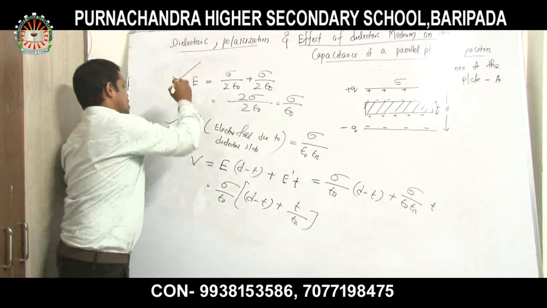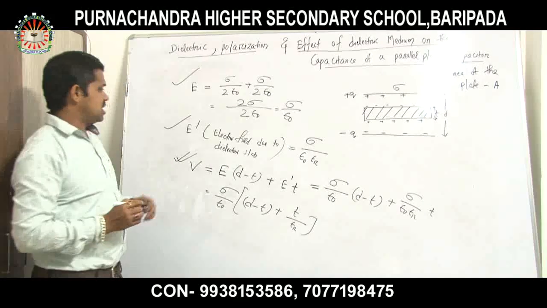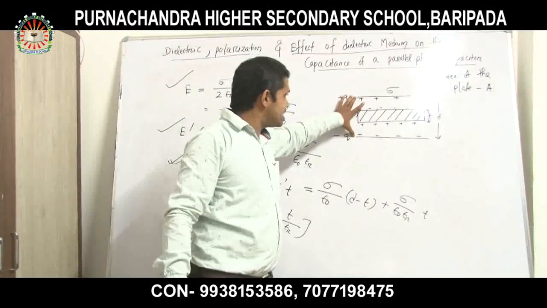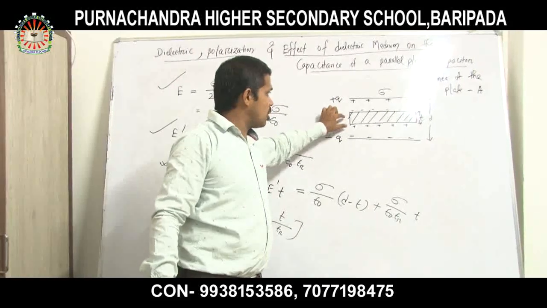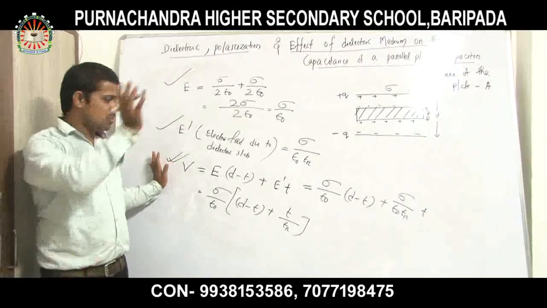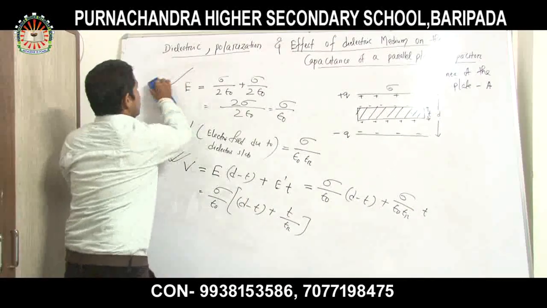Okay, so this is the potential in between these two plates due to the effect of the dielectric. So here, let us put this into the formula for the capacitance.